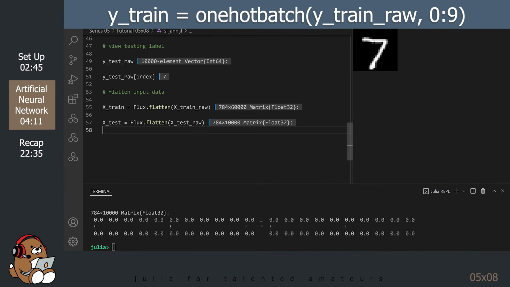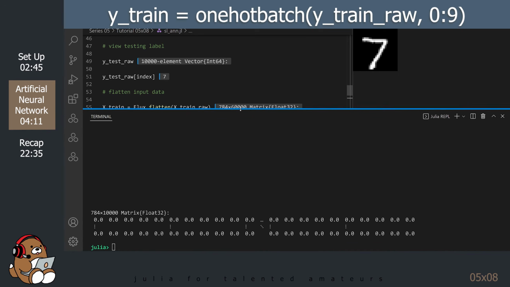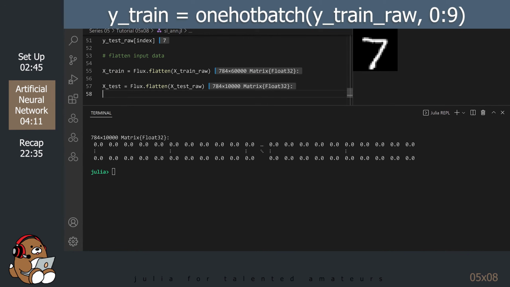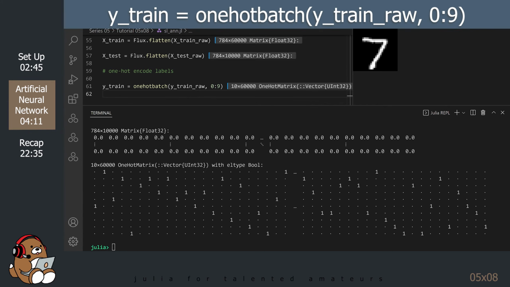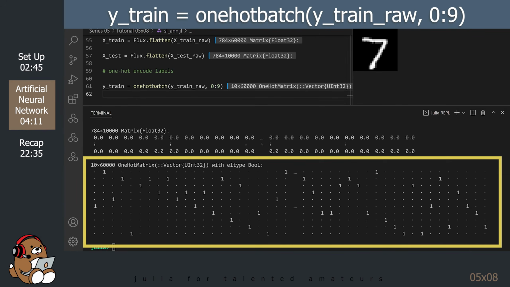For the labels, we need to do something called one-hot encoding. If you look in the REPL, you'll see what it did.